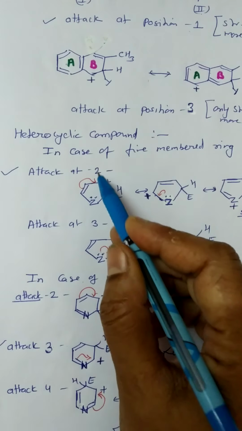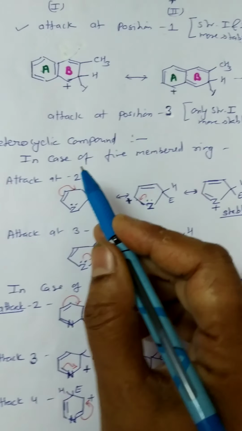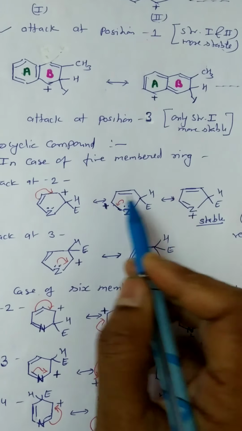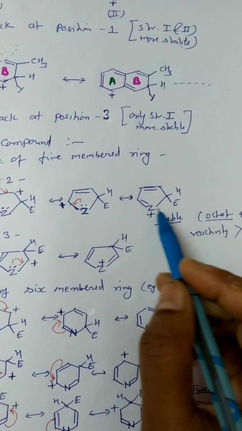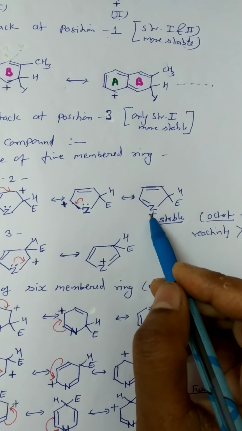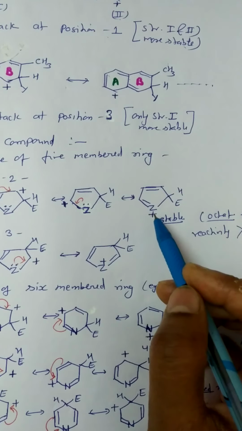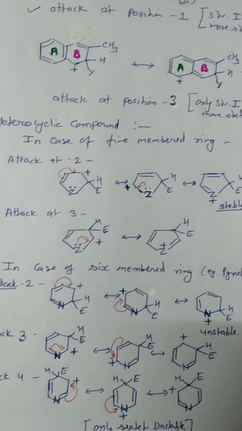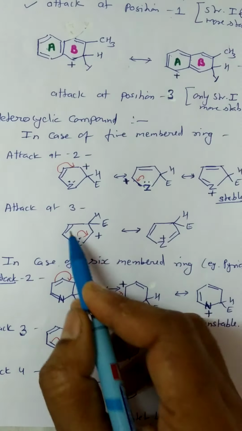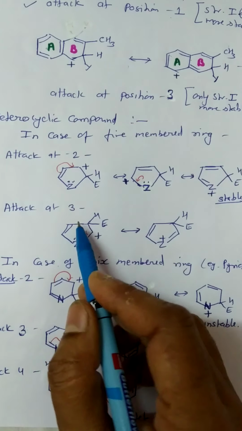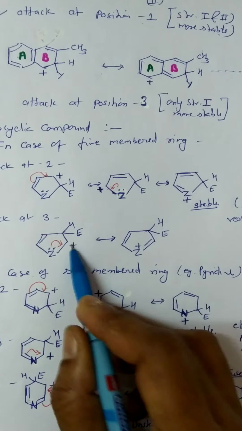In case of position 2 attack, 3 resonating structures are obtained, of which the third is more stable because the octet is present in all the atoms. Here, at attack at position 3, only 2 structures are obtained.